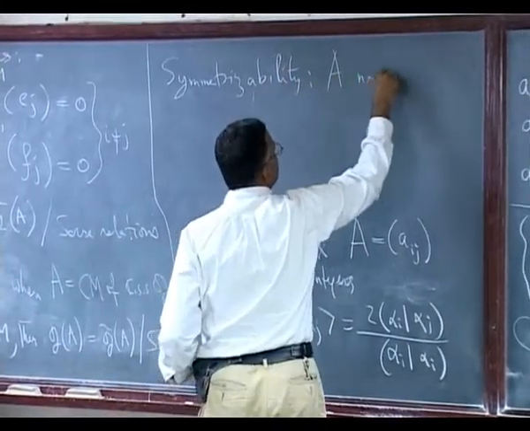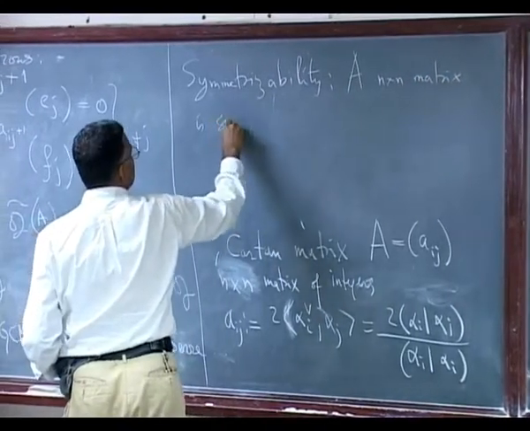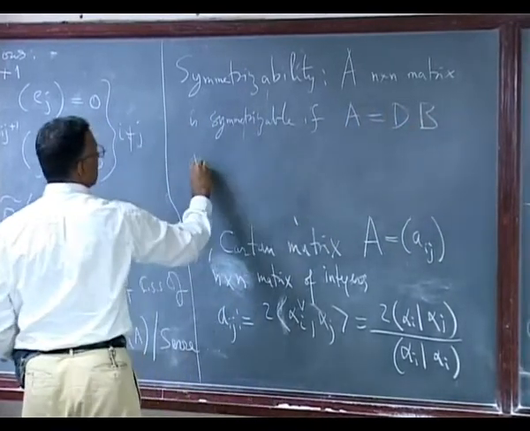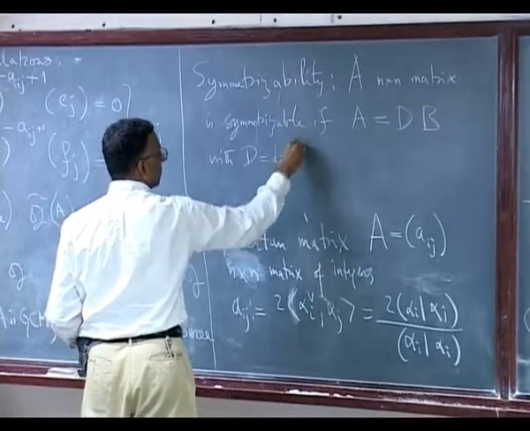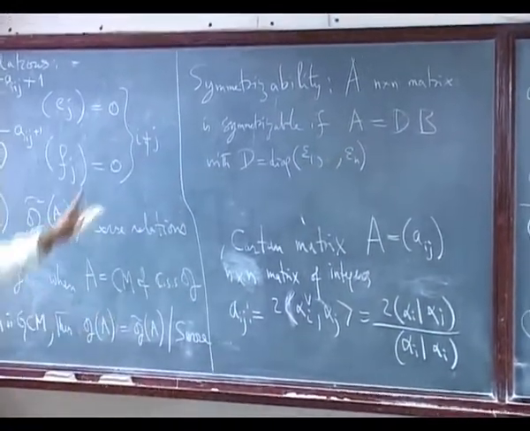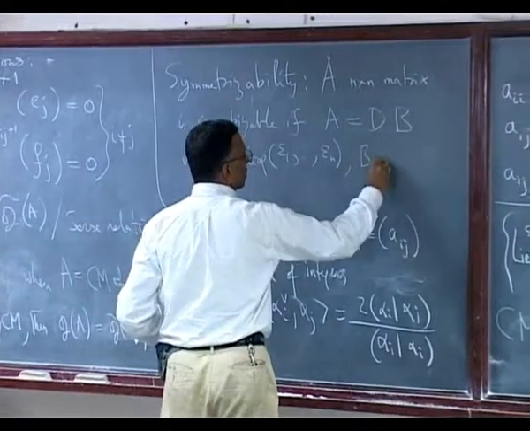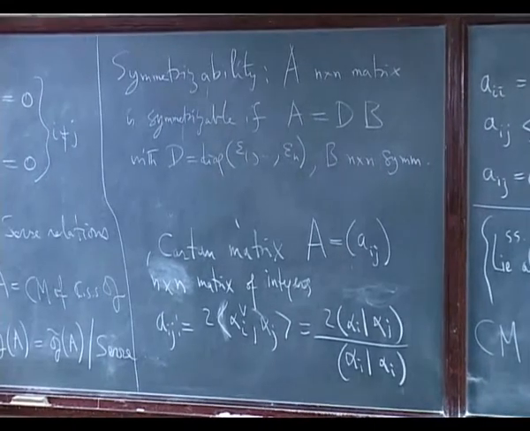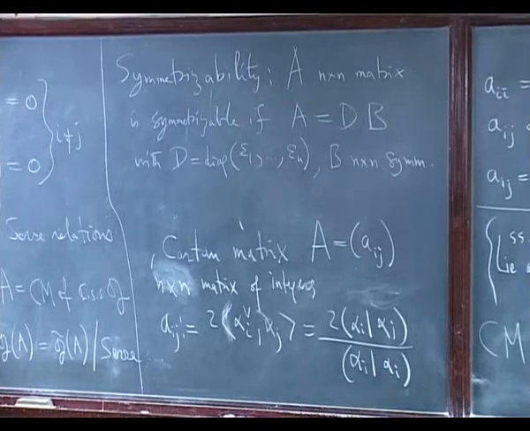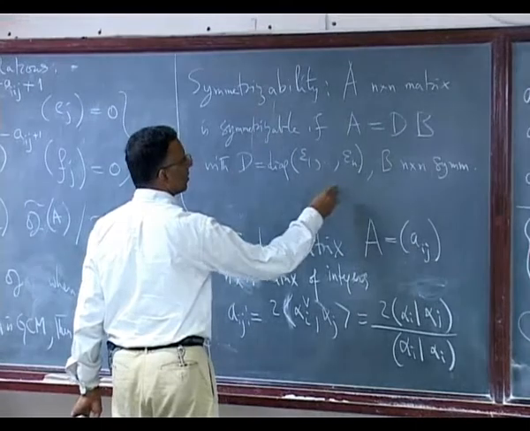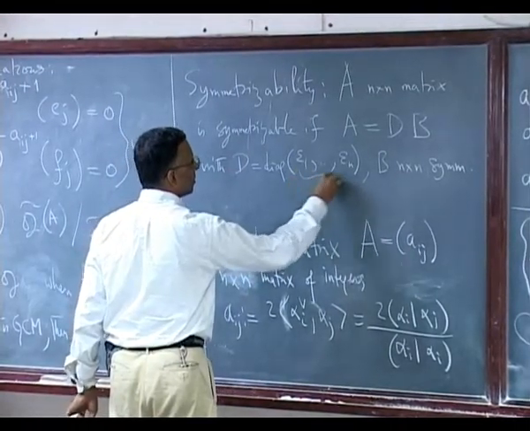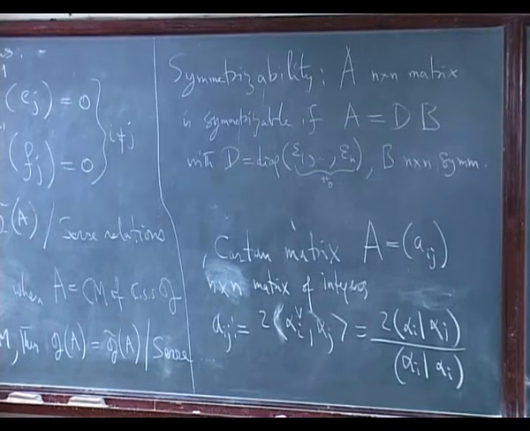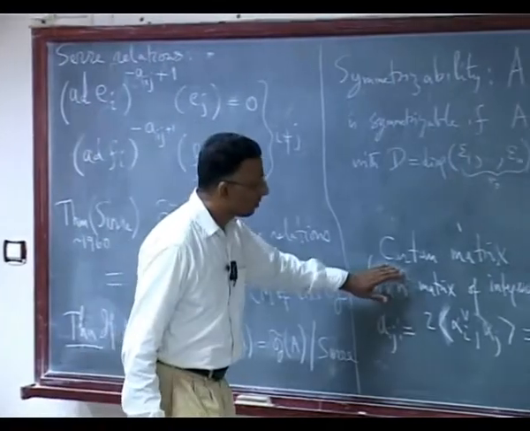An n×n matrix A is symmetrizable if A = DB, with D = diagonal with ε_1 through ε_n, this is standard notation, on the diagonals, and B an n×n symmetric matrix. These diagonal entries are non-zero, none of them is zero. Okay, that's the definition.